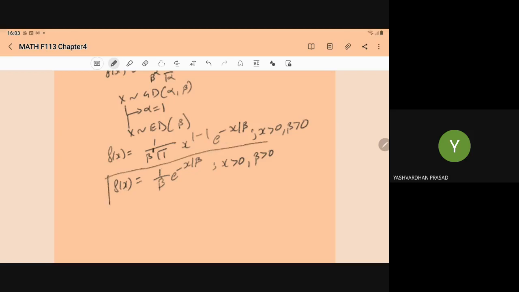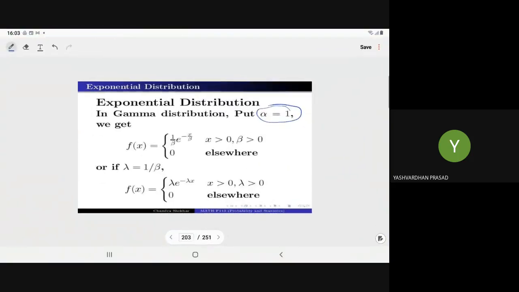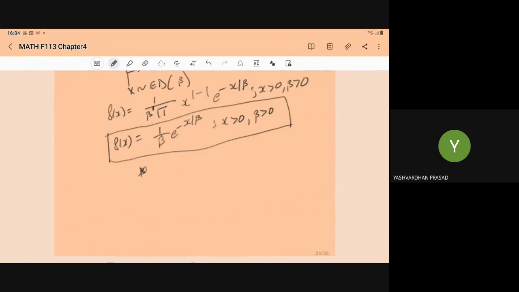So this is the PDF of the exponential variate: 1 upon beta e to power minus x upon beta, x greater than 0, beta greater than 0, where later on I will tell you what this beta is. This is the PDF for the exponential distribution, and for other values of x it is 0.